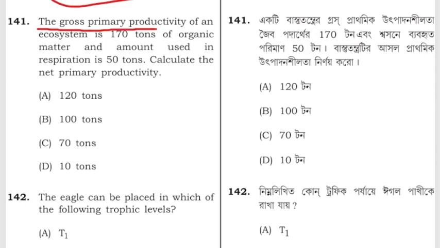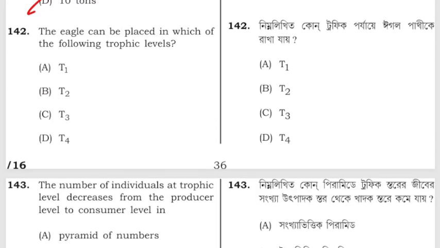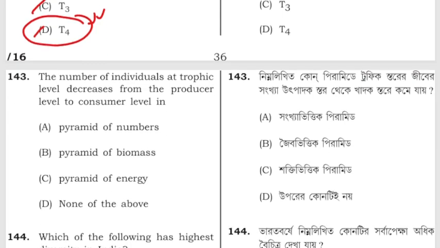The gross primary productivity of an ecosystem is 170 tons of organic matter. The amount used in respiration is 50 tons. Calculate the net primary productivity: 120 tons, 100 tons, 70 tons or D, 10 tons. The correct answer is 120 tons. The eagle can be placed at which of the following trophic levels? T1, T2, T3, T4. The correct answer is T4. It's the highest trophic level.